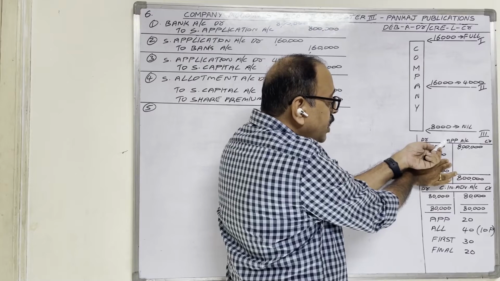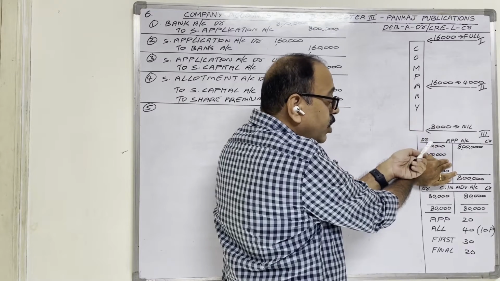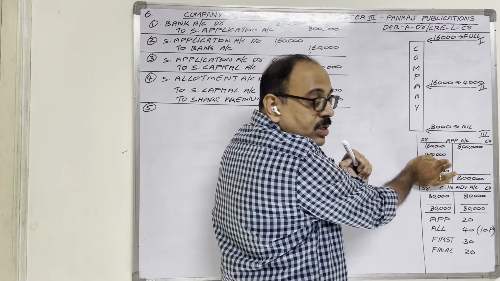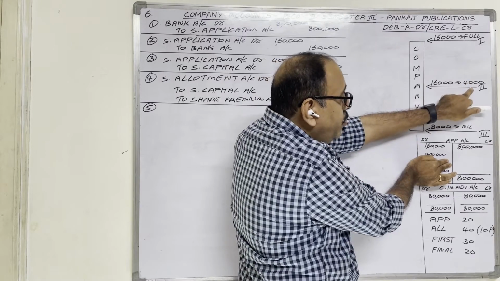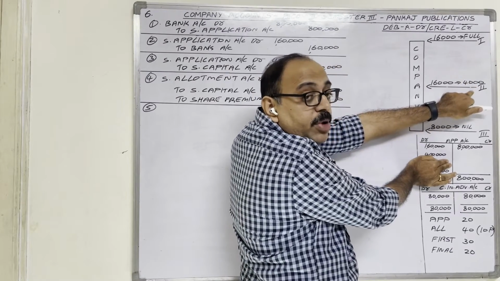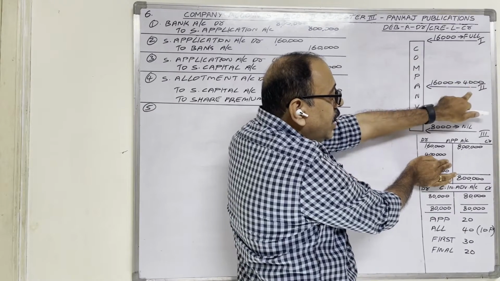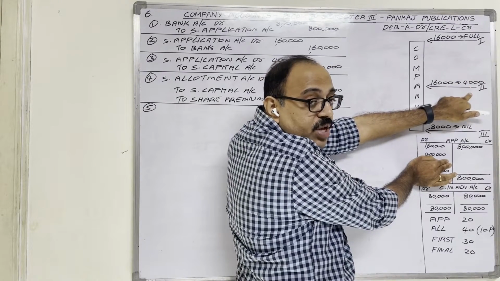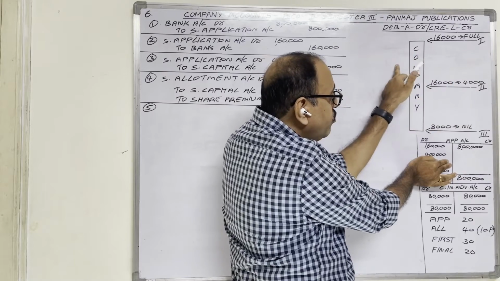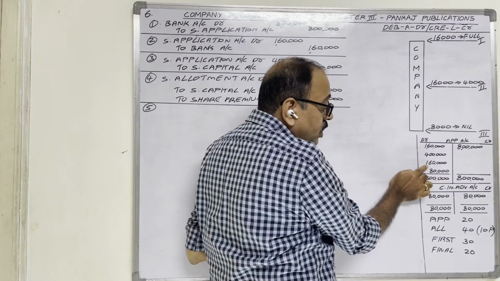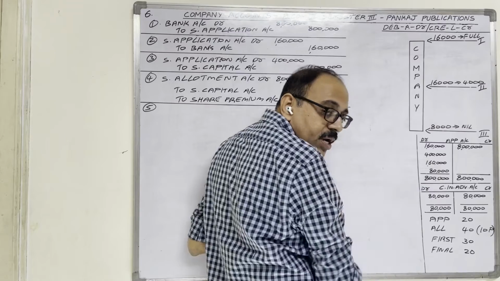So in share application account, excess amount available is 2,40,000 rupees. And they have to pay 1,60,000 allotment money, no? So from this 2,40,000, that allotment money 1,60,000 we can adjust. So from 2,40,000, 1,60,000 we should transfer to allotment.